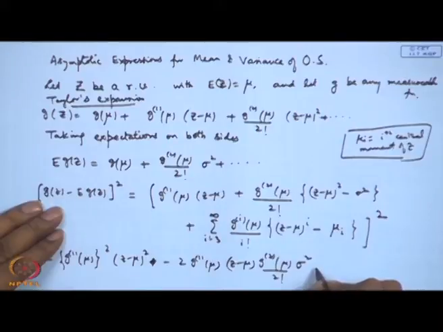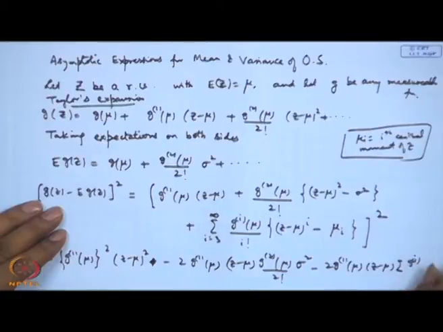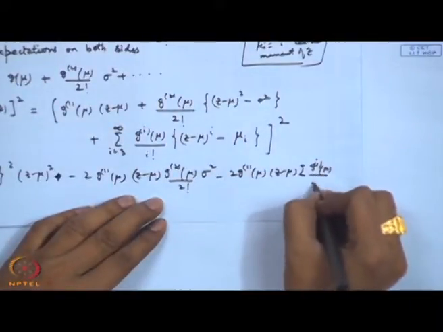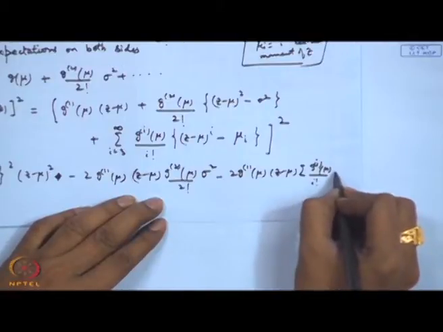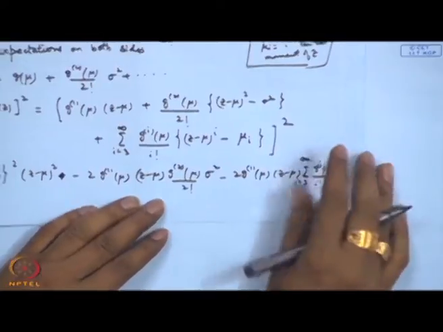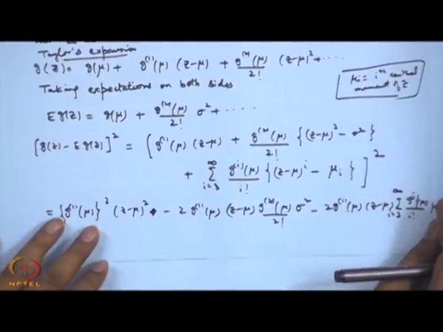So, let me just put that general form here, minus 2 g'(mu)(z minus mu) sum of g^(i)(mu) by i factorial into mu_i, i is equal to 3 to infinity. All these terms will be coming there.